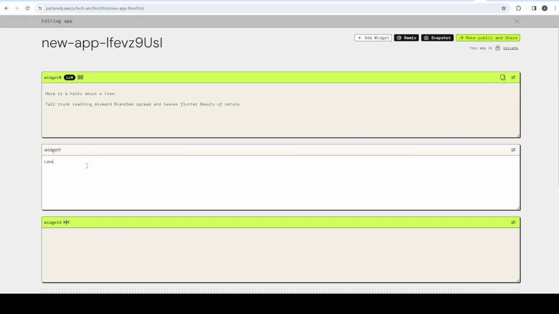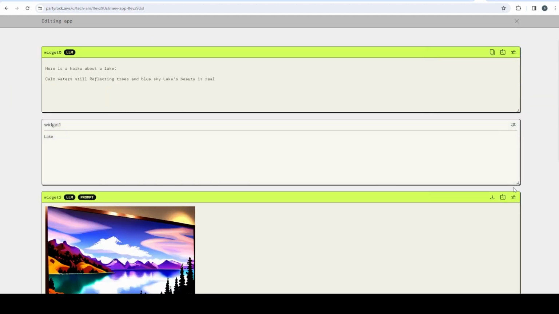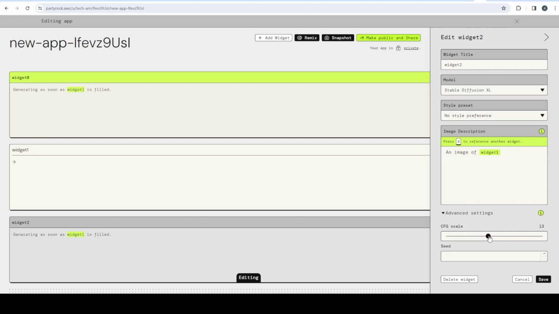So if you say something about a lake and you're being very specific, it's going to, depending on the scale that you put it, 1 is like, I'm not going to really pay attention to it at all. And 30 could be, I'm doing exactly what you say. You're going to lose some quality because it loses its creativity in a way when it's developing a lot of that.